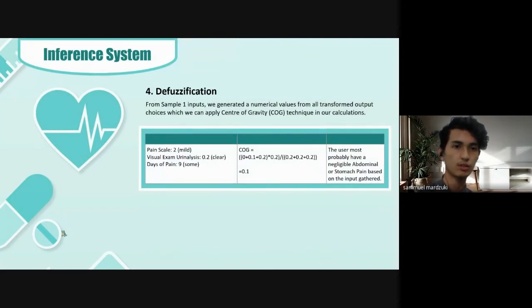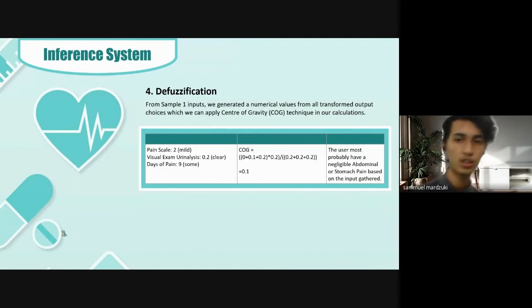From our sample 1 inputs, we generate a numerical value from all transformed output, applying the COG, center of gravity technique, in our calculation to determine the middle of the graph. And consider we have again only one sample, we only show it for the part of the negligible graph side. As you can see there, the pain scale is 2 mild, visual exam analysis 0.2 clear, days of pain 9 some, and the formula is COG.